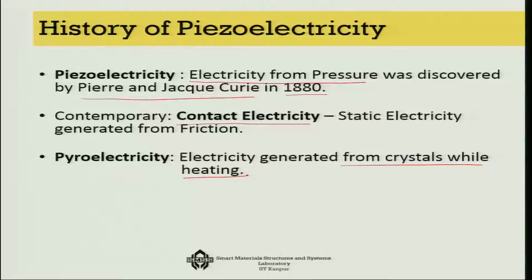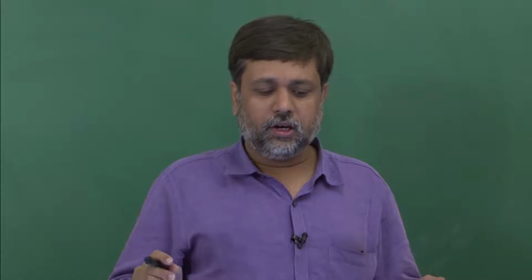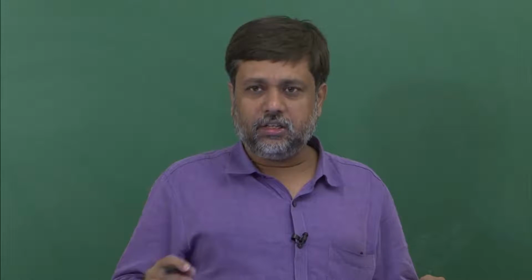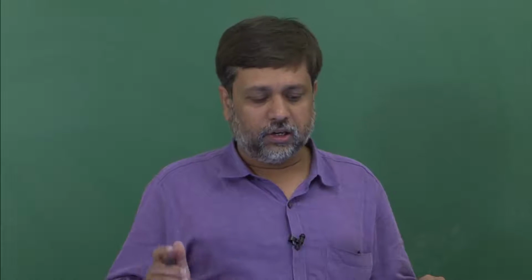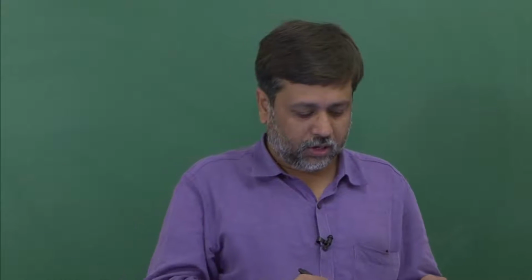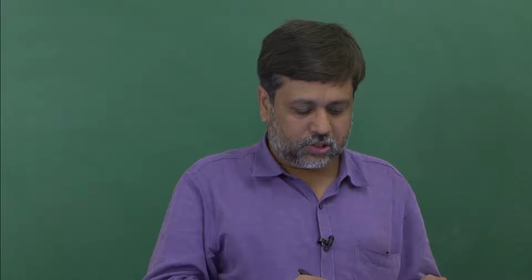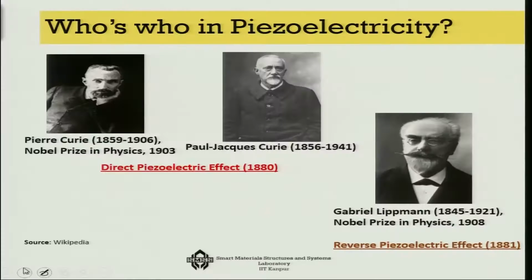So contact electricity, heat generated electricity, and then in that series they found pressure generated electricity. Those were the first experimental observations of piezoelectricity, and in 1903 Pierre Curie got the Nobel Prize for this, that pressure generates electricity, which is also known as the direct piezoelectric effect.